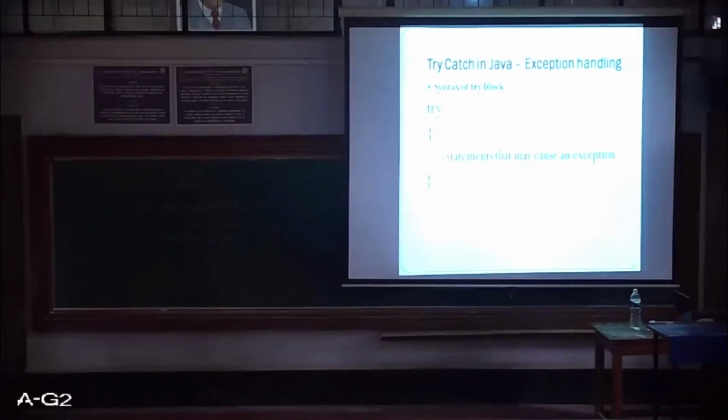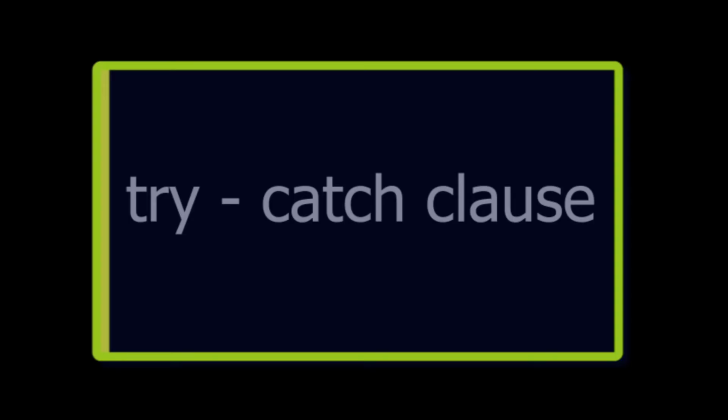So the next is try catch in Java. I just mentioned that exception handling in Java is taken care of by keywords like try, catch, those things. Let's see what these try and catch keywords are.